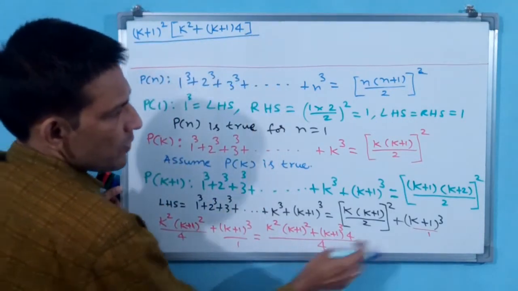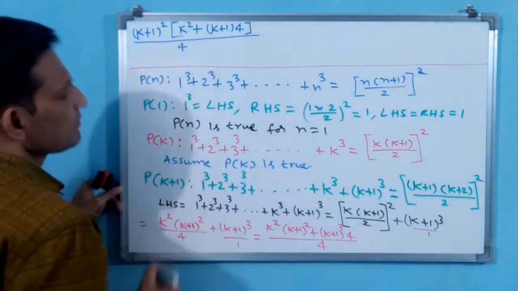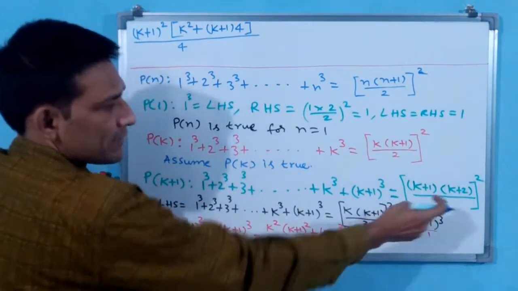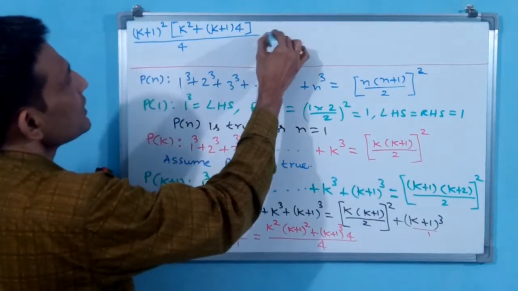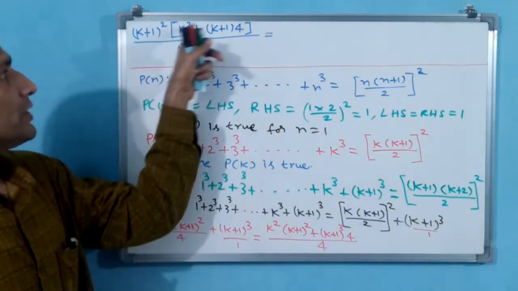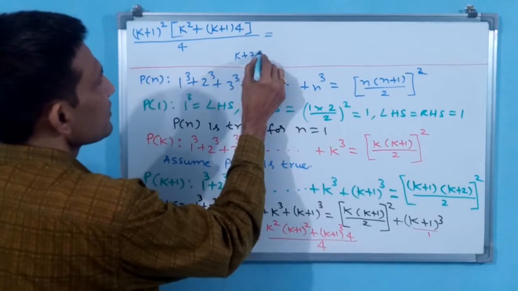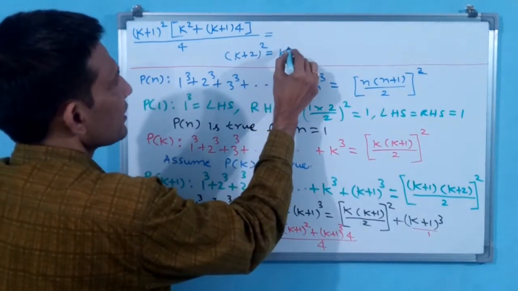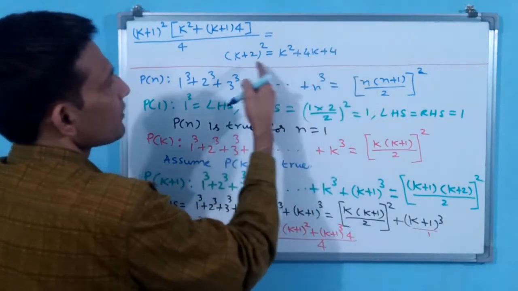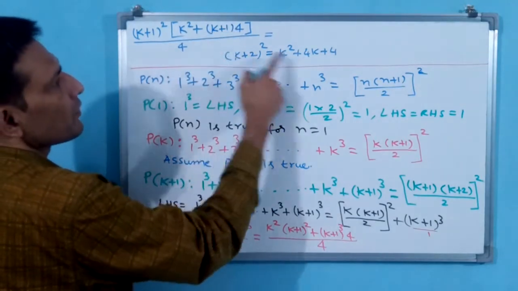Shall I write 2 square? Or else you write, no problem. Anyway, the answer has come. 2 square has to come, but 4 is there. Now you see k square plus 4k plus 4. Shall we write this as (k+2) whole square? You see (k+2) whole square is equal to k square plus 4k plus 4.